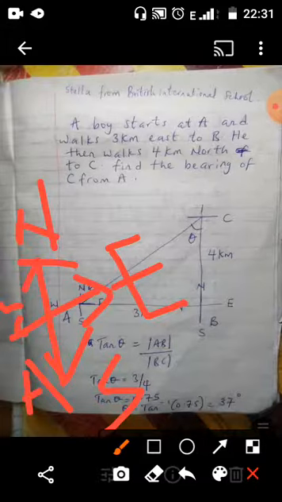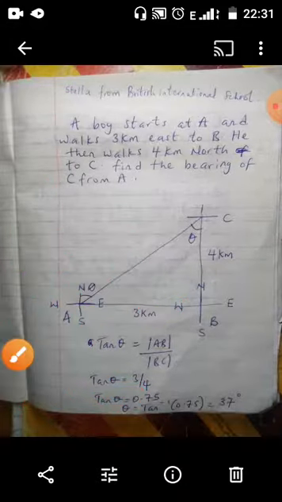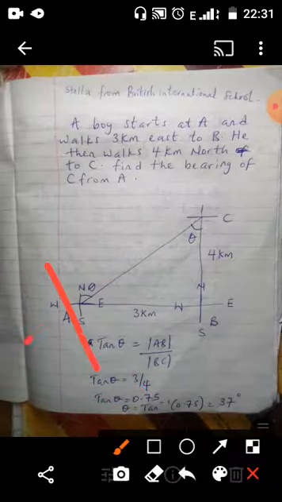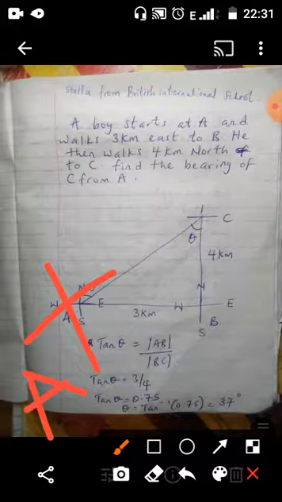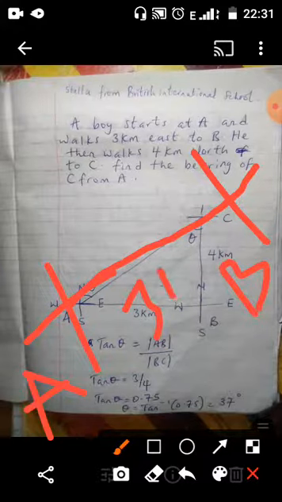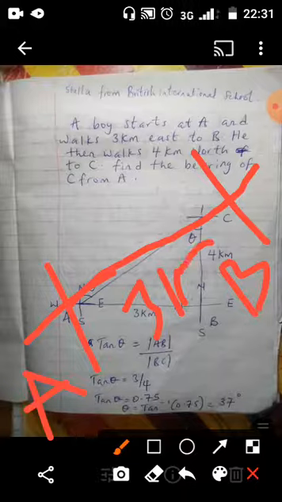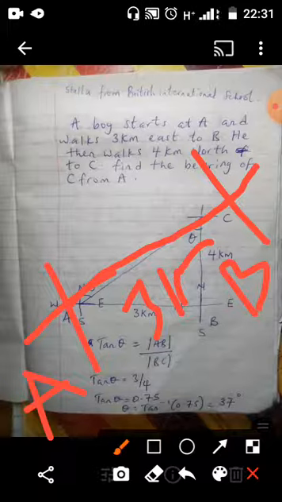So they say the boy starts at A. He starts at A and walks 3 kilometers east to B. He walks 3 kilometers east to what? To B. It's now 3 kilometers east to B, where he walks to. Can you see now? He walked 3 kilometers to B. So we have looked at that already.